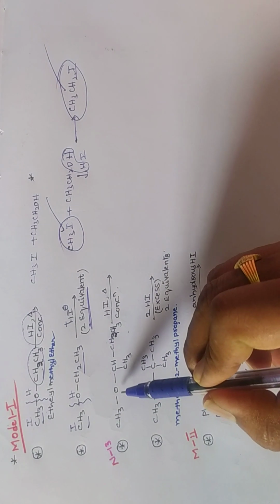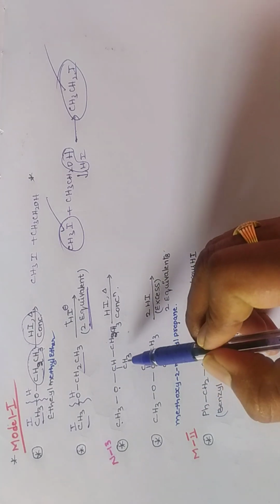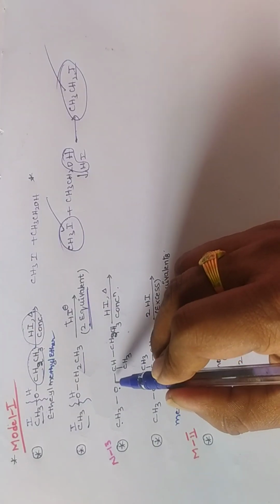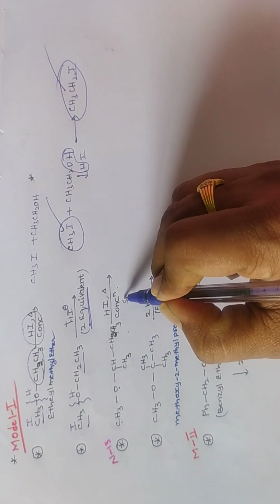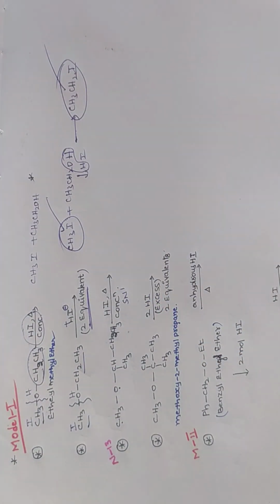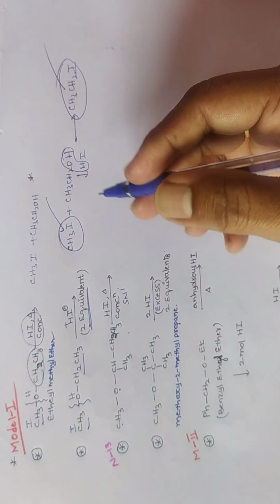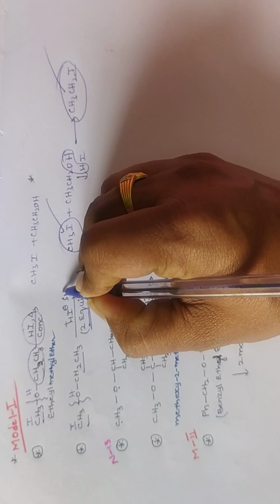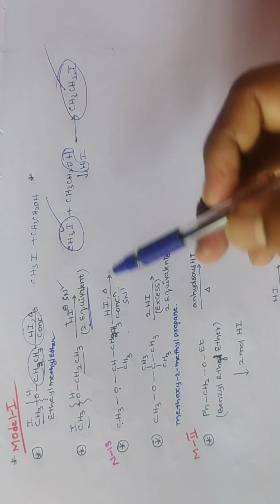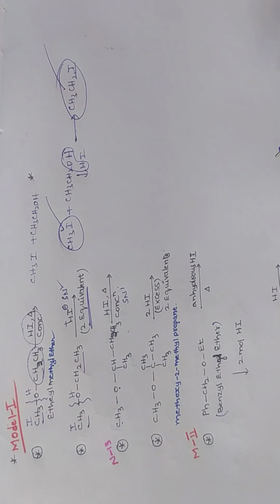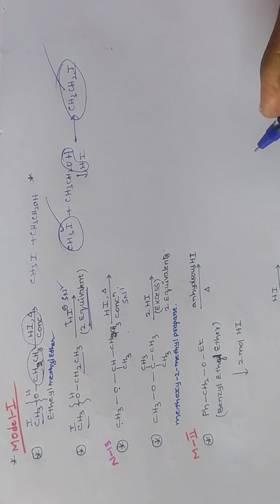Next one is, see now this is ether, this is a methyl group, this is a 2 degree carbon. Whenever the ether is attached with a 2 degree carbon or 3 degree carbon, it follows the SN1 mechanism. Now if it is with a 1 degree carbon, it gives an SN2 mechanism. 2 degree, 3 degree means here steric hindrance is more. So therefore it won't undergo the SN2 mechanism, it will follow the SN1 mechanism.